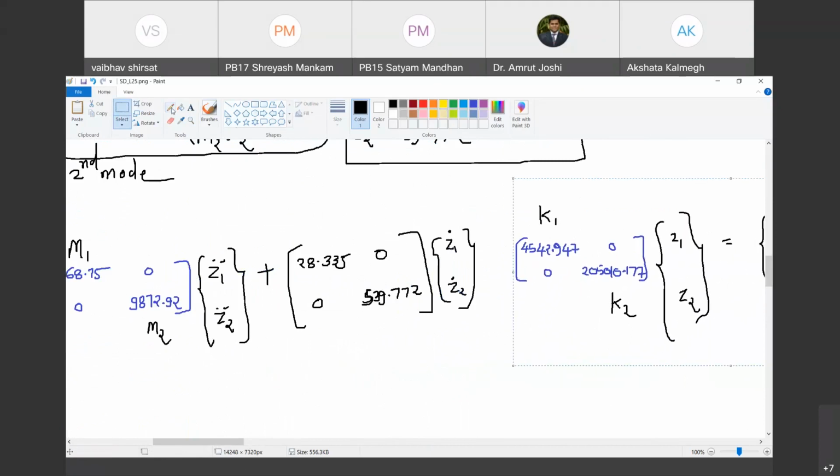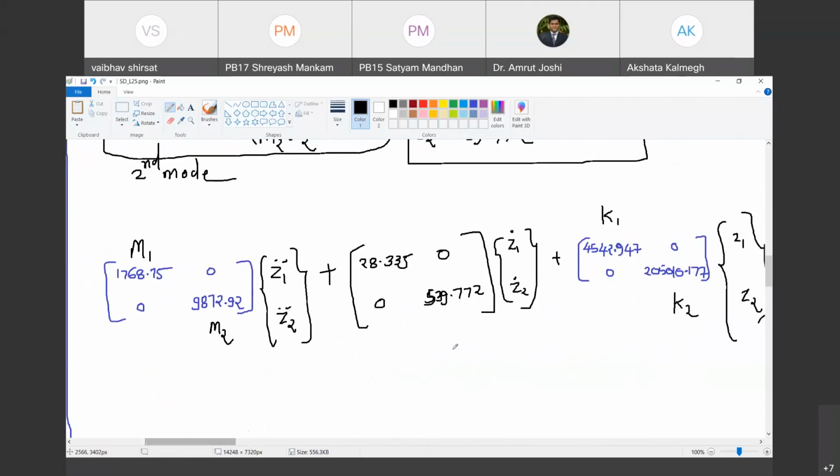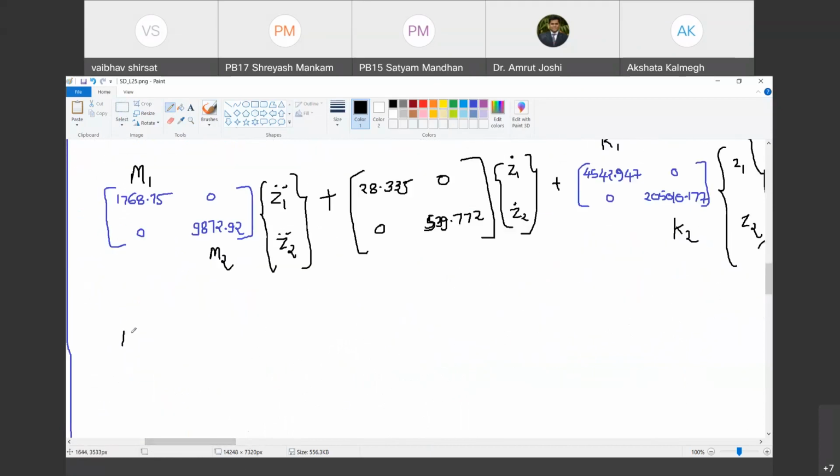Yes, sir. Now let us expand the first row so that we get the first equation. What is the first equation? Can you tell me? 1768.75 Z1 double dot plus 0 Z2 double dot, so I have not written any term in Z2 double dot. Plus 28.335 Z1 dot plus 0 Z2 dot.